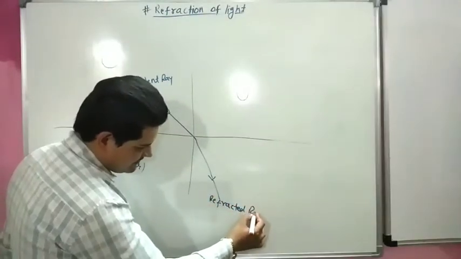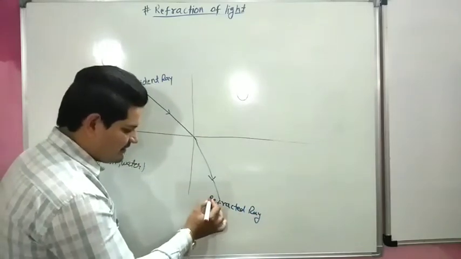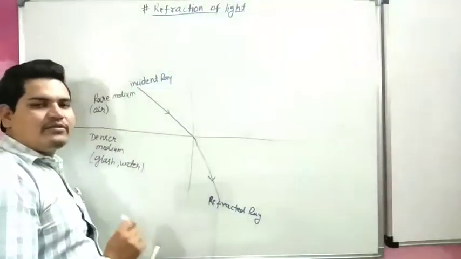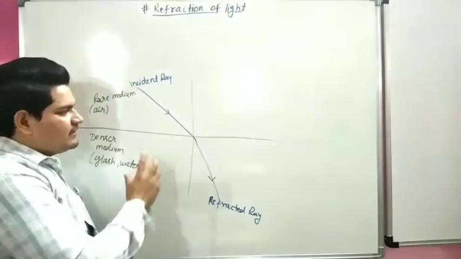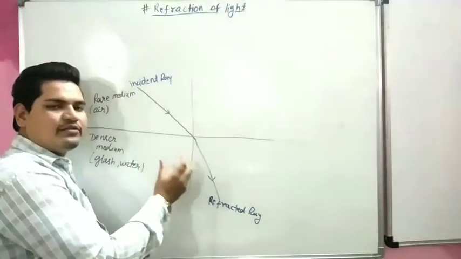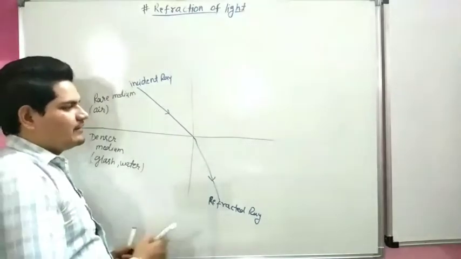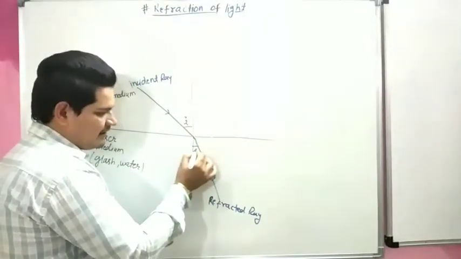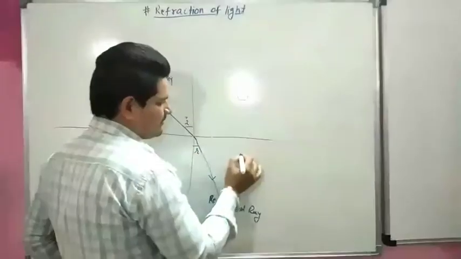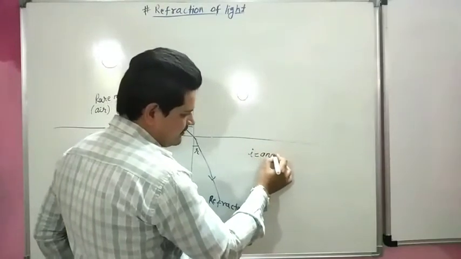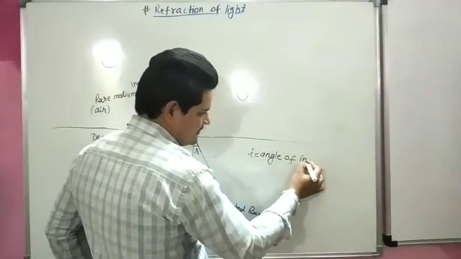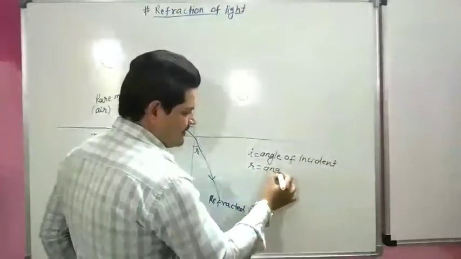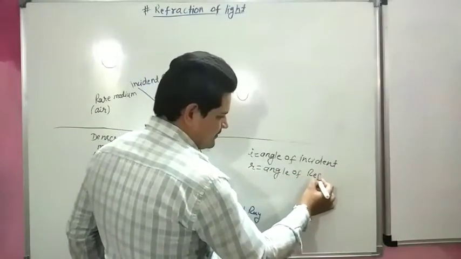This is the angle of incidence, I, and this is the angle of refraction, R.